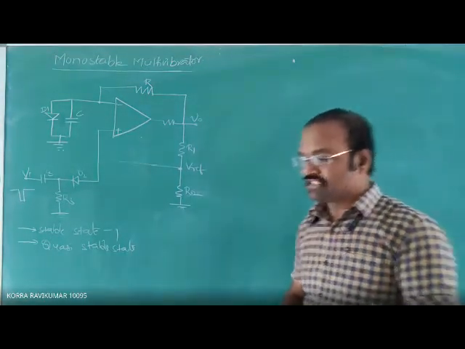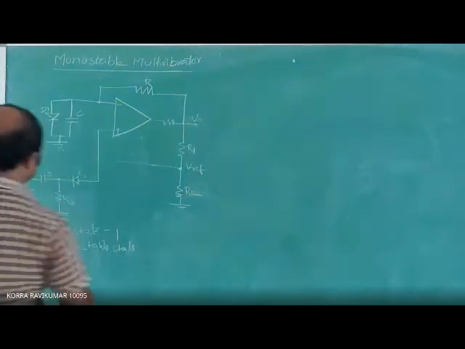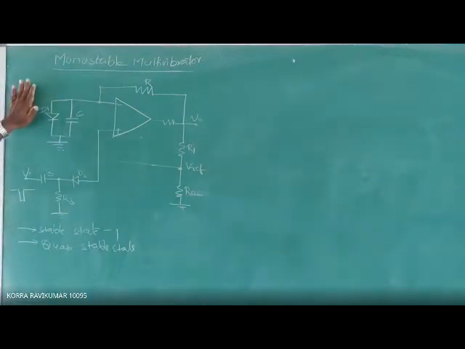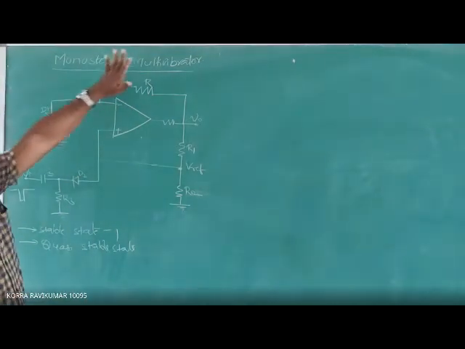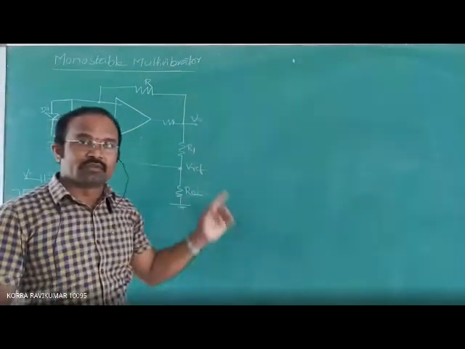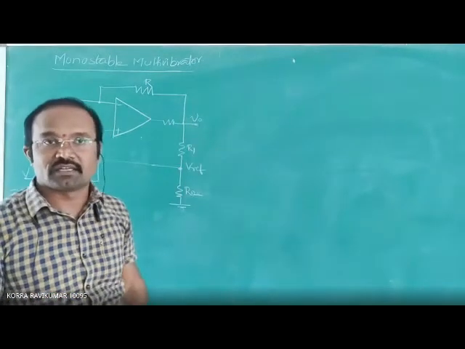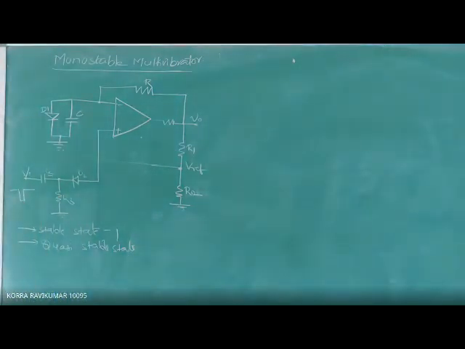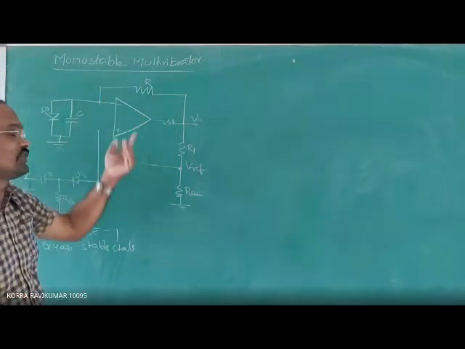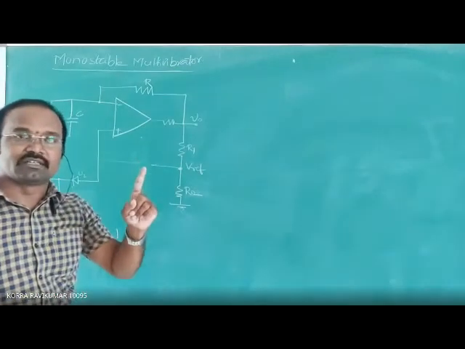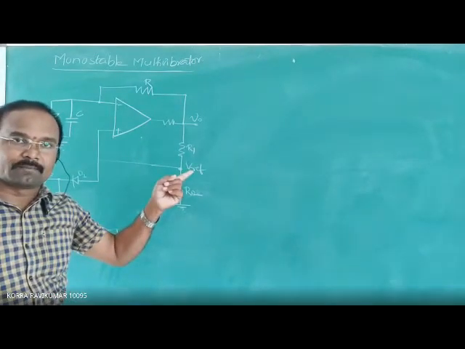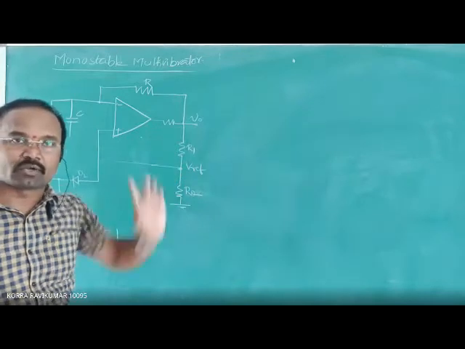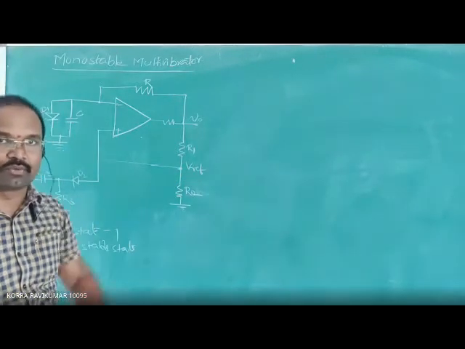Now, let's see its operation, how it works. The main objective of this monostable multivibrator is to generate a rectangular waveform. How does it generate the rectangular waveform? Let's see. The circuit should be stable at one particular state, and it should be temporarily stable in the quasi-stable state. These are the two things we have to prove.